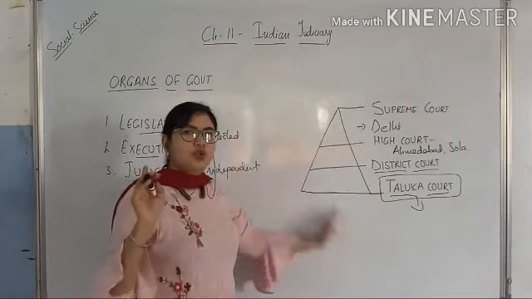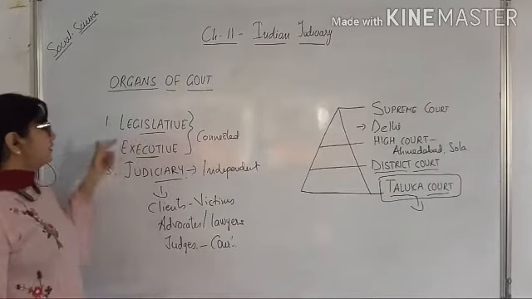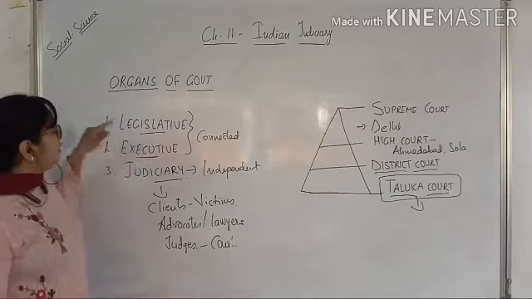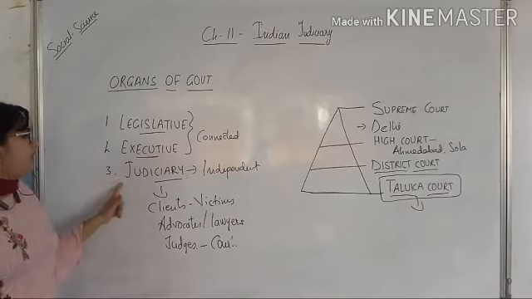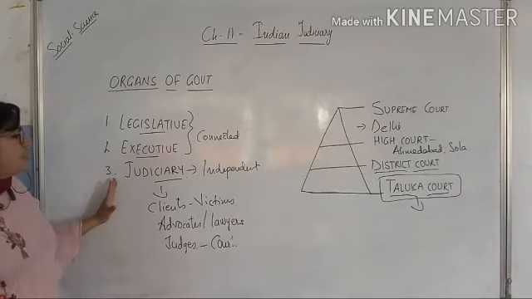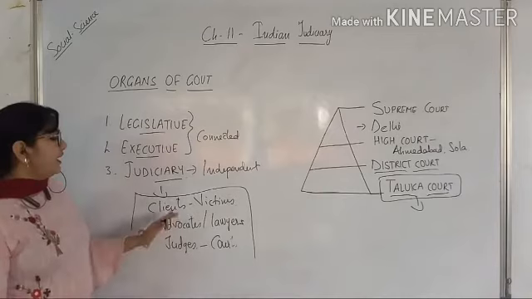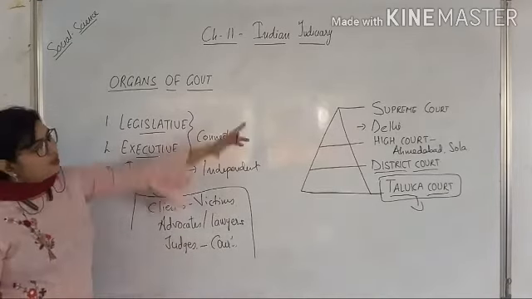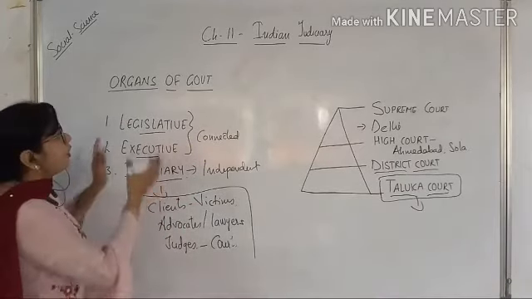Remember all 4 courts. Now again I will make a review of how many organs of government there are. There are 3 organs of government: legislative, executive and judiciary, in which legislative and executive are connected to each other, while judiciary is an independent organ. For judiciary, these are all the people connected to it: clients meaning victims, then advocates, lawyers, judges and the courts we have seen. I think this is clear in your mind. This is the first point of the chapter.